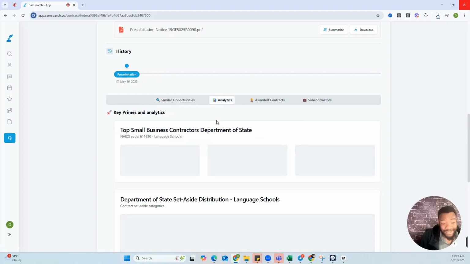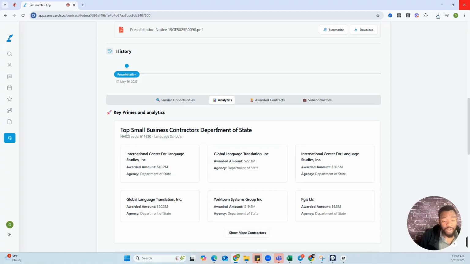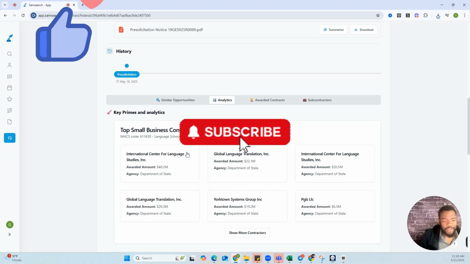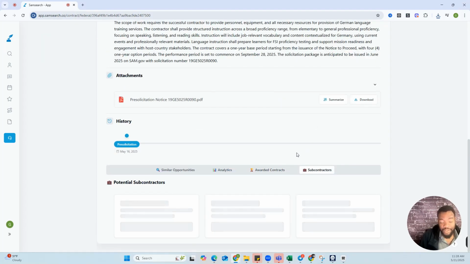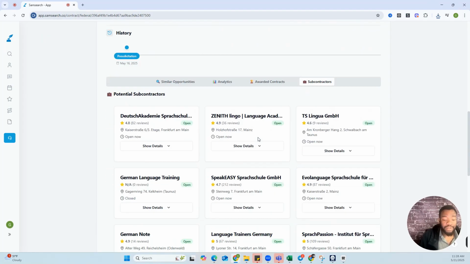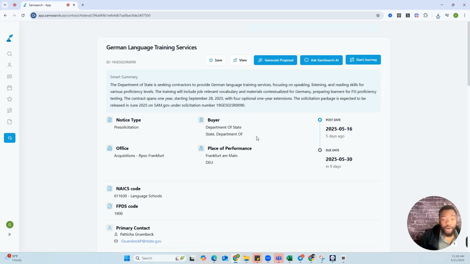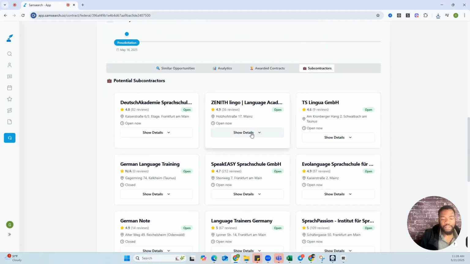We can also look at the analytics, top small business contractor, Department of State. So we have the departments there. We have awarded contracts, and we even have subcontractors. So this is what the tool offers and more. But today we're focusing really on the search feature and some of that information that it gives us.